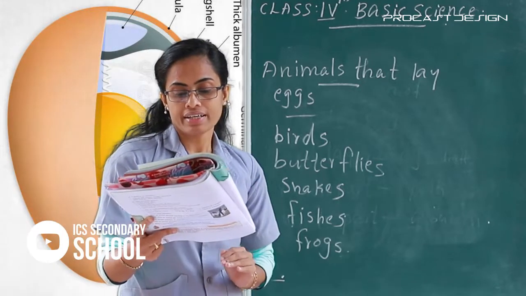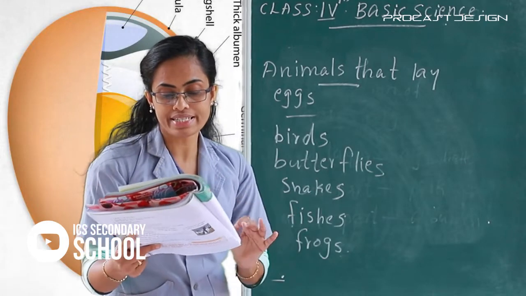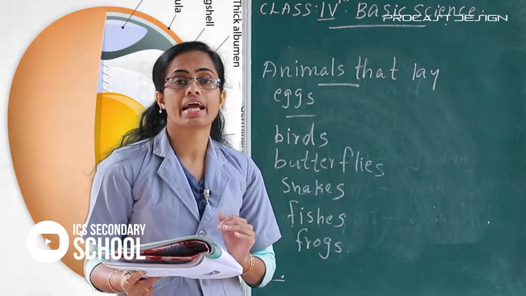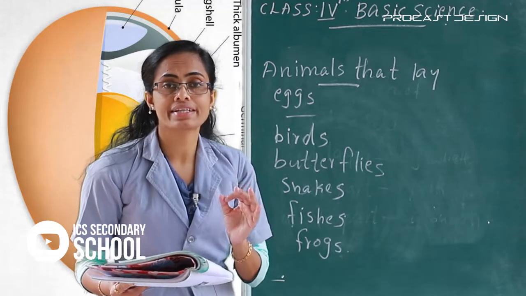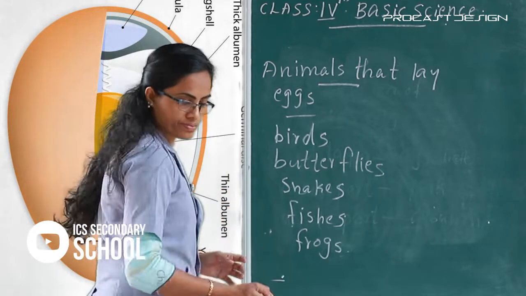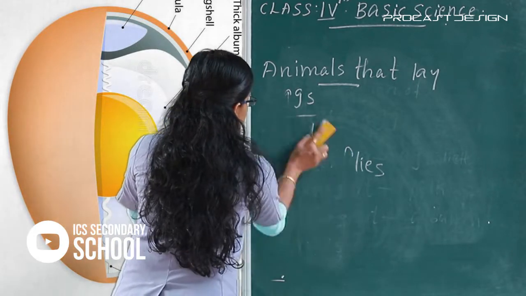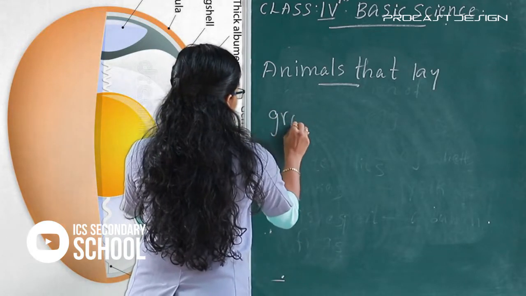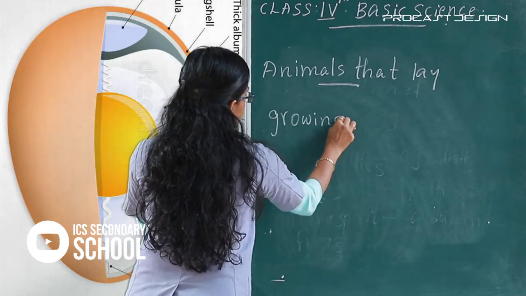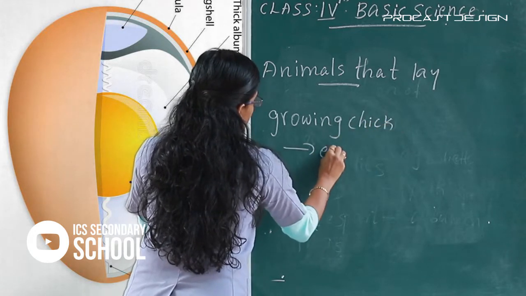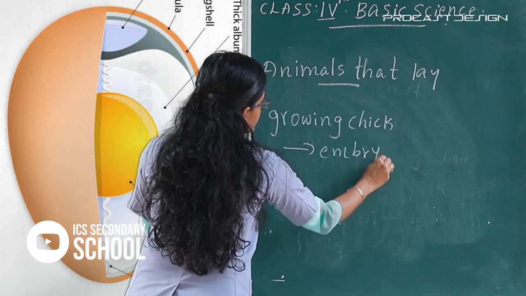The next one, the yolk provides food to the chick growing inside it. The growing chick is called an embryo. Listen here. The growing chick, that is called embryo.